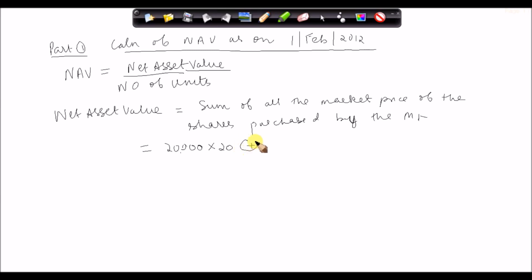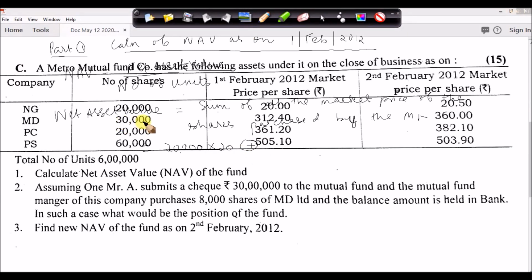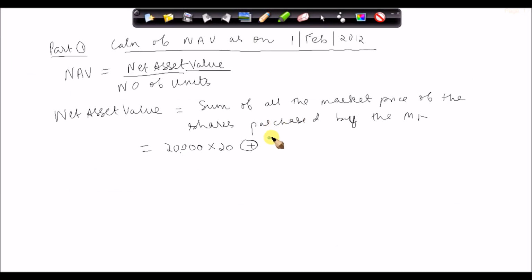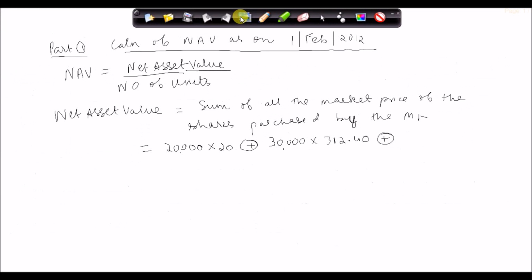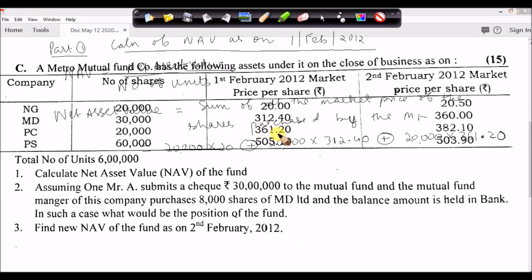Then we have 30,000 shares and 312.40 is the market price. Then 20,000 shares and 361.20.